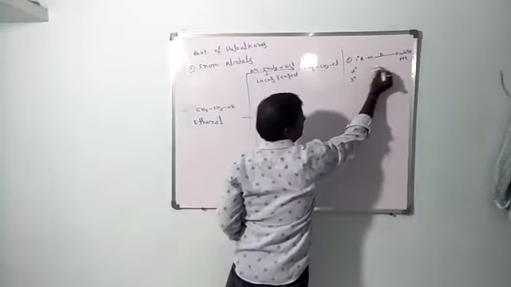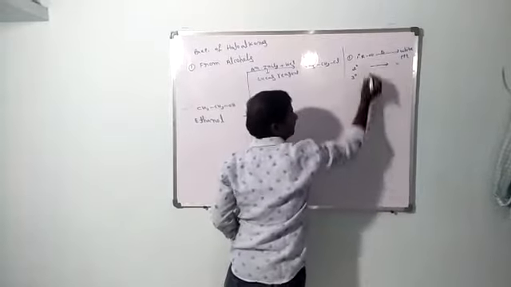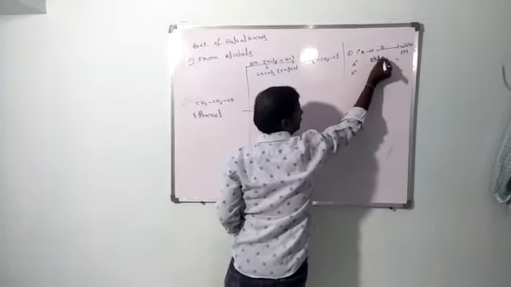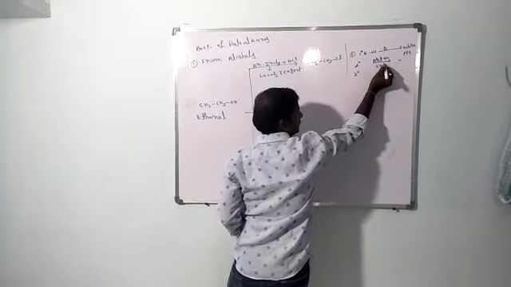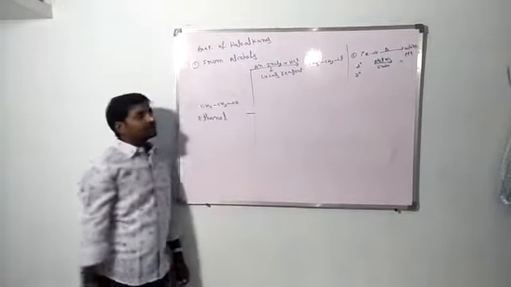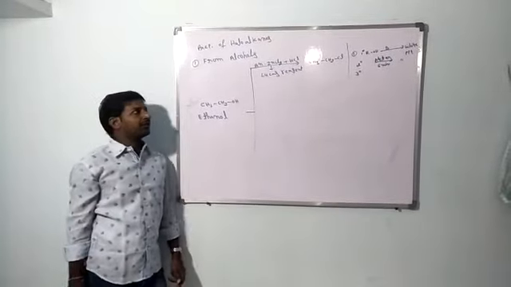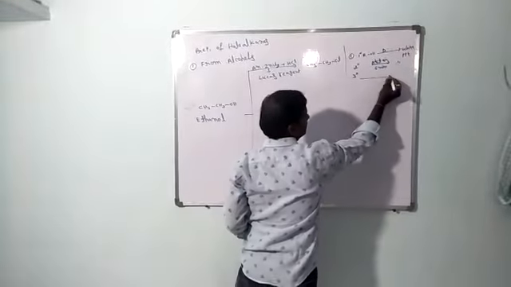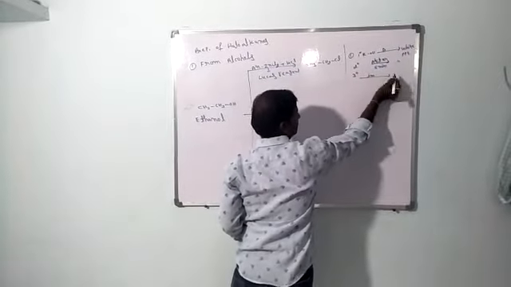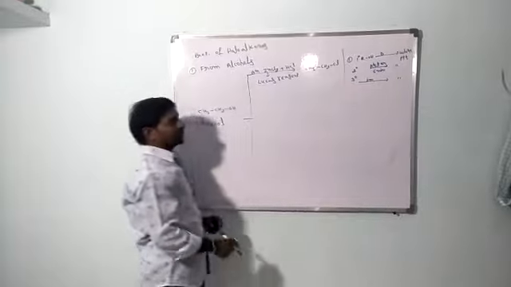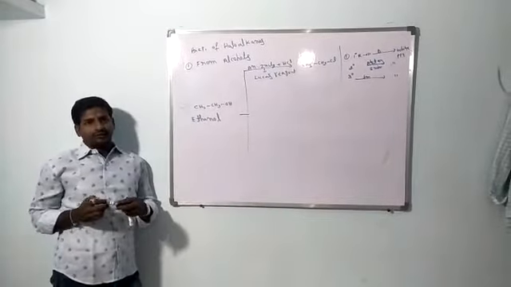Secondary alcohols will give the same white precipitate after 5 minutes with Lucas reagent. Tertiary alcohols immediately give the white precipitate with Lucas reagent.